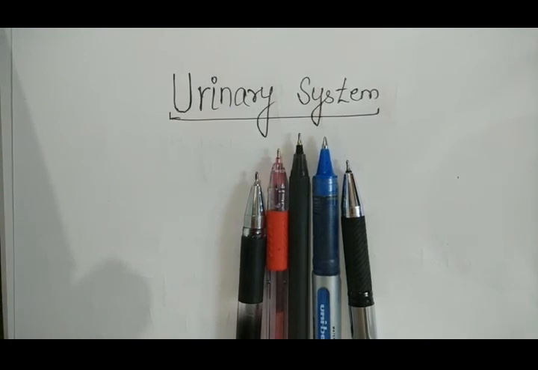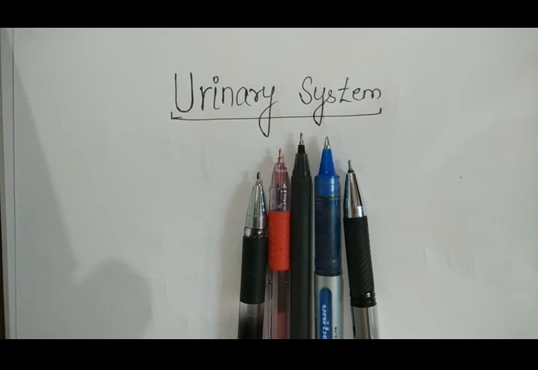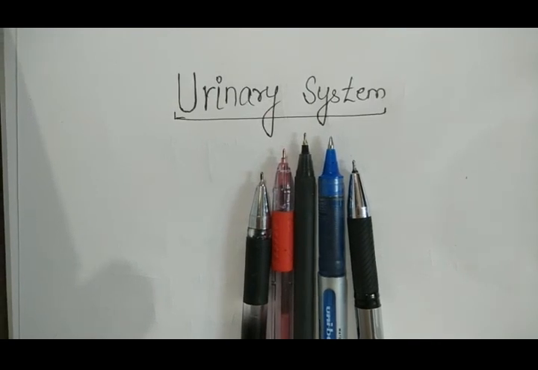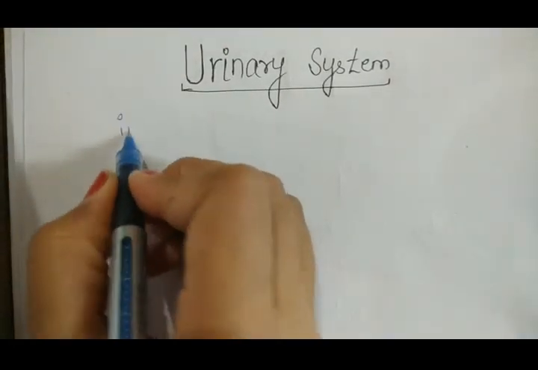The urinary system is the major excretory system of the body. That means it is helpful in excretion of the waste product. Now we will see what all structures are included in the urinary system. The urinary system includes